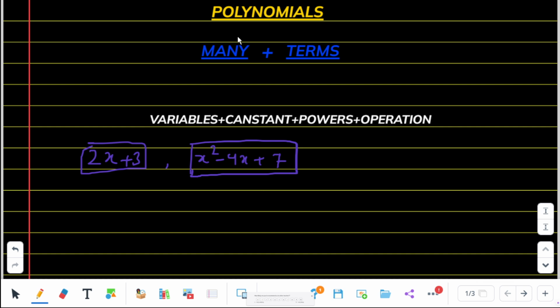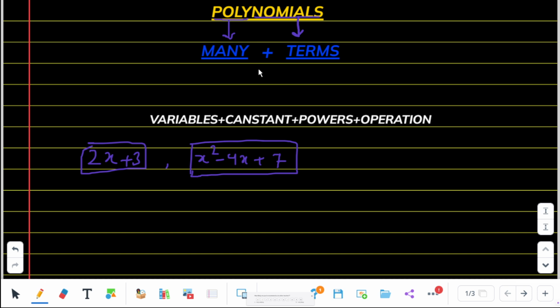First of all, we are going to take the definition of polynomials. The word polynomial is made up of two words. Poly is a Greek word, meaning many. Nomial is a Latin word, meaning terms. When many terms combine with each other to give an expression in algebraic form, it is called a polynomial. And what does such an expression look like?